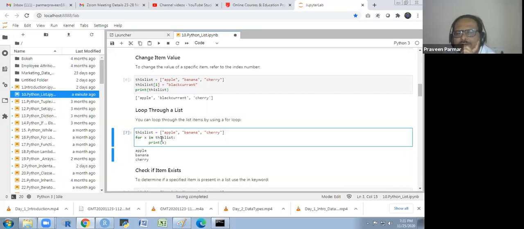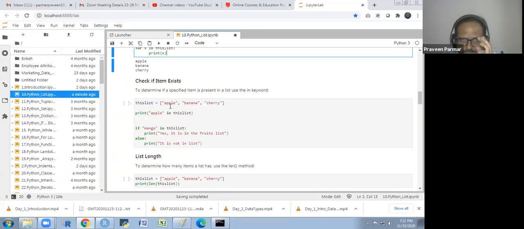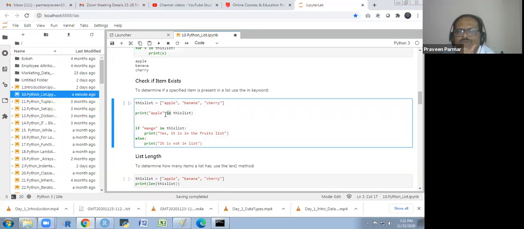So in this way we are getting it. Check if item exists. So this I explained to you: we have a keyword. So print apple in this list. It will give us true or false. And I am also using the if conditional statement. So if mango in this list, print yes, it is in the fruit list, else it is not in the fruit list. So I will run it.